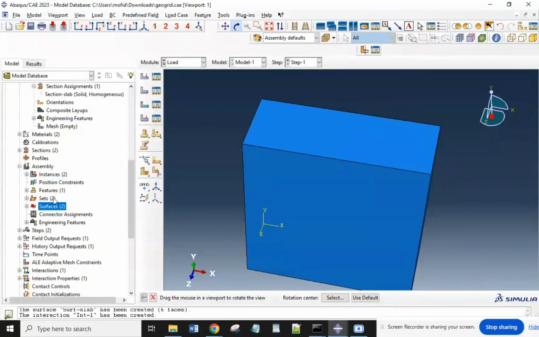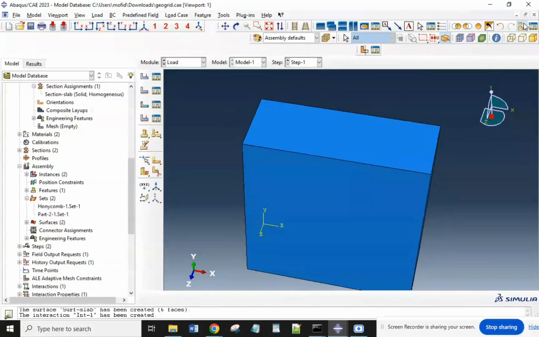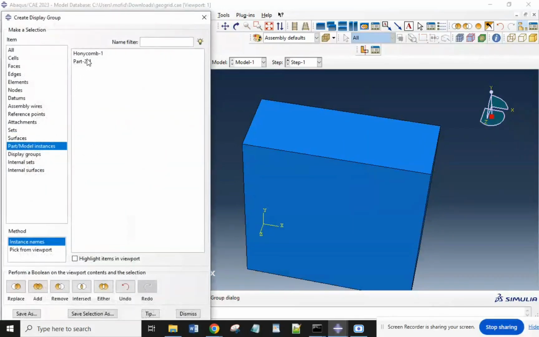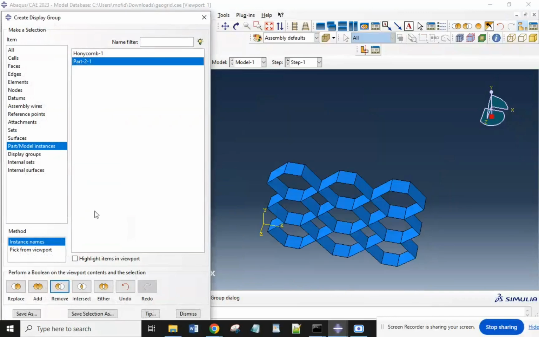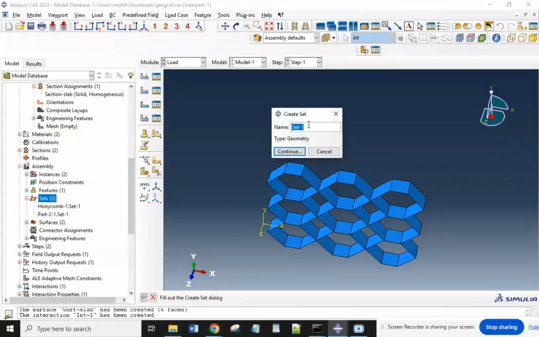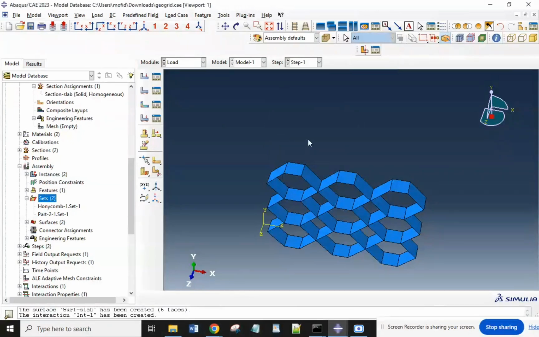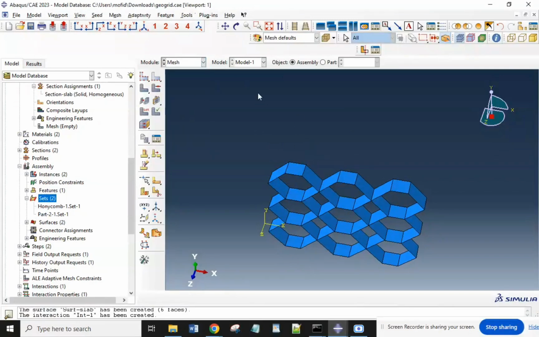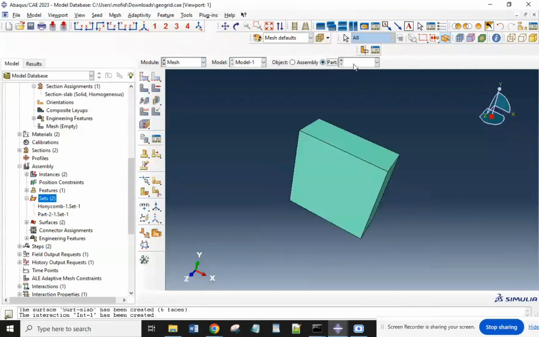Here in this load, we need to make a set. And again, we can remove the part of a slab here. And here we need to create a set as a set nodal. Because we need to make a set nodal, we have to firstly mesh these parts.